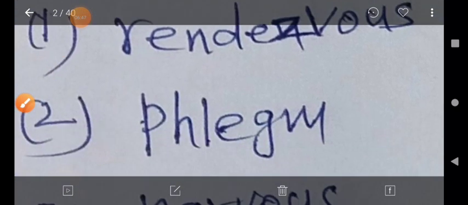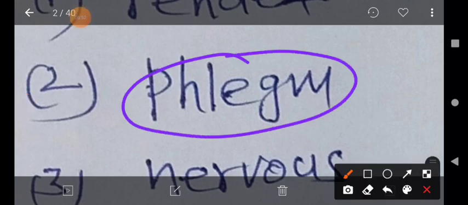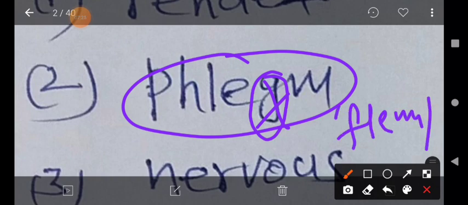And then we discuss the second one. Which is the silent consonant here? The silent consonant here is G. G is a silent consonant. We never pronounce or articulate the letter G in this given word, my dear students. What is the pronunciation? If you don't pronounce G, it is a silent consonant. The pronunciation is phlegm, in phonetic script.